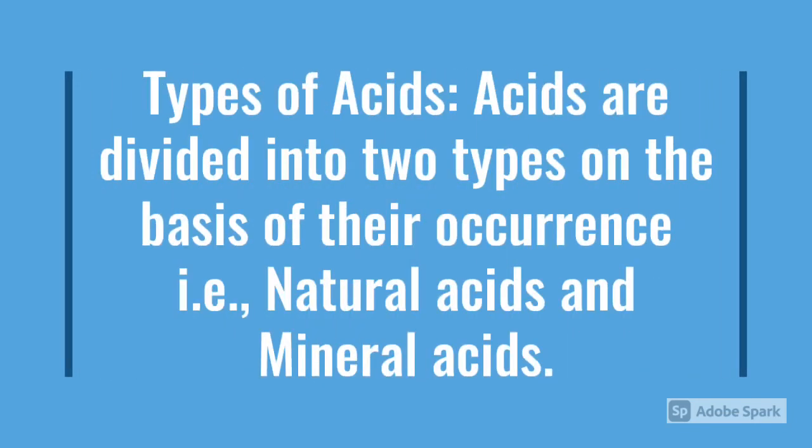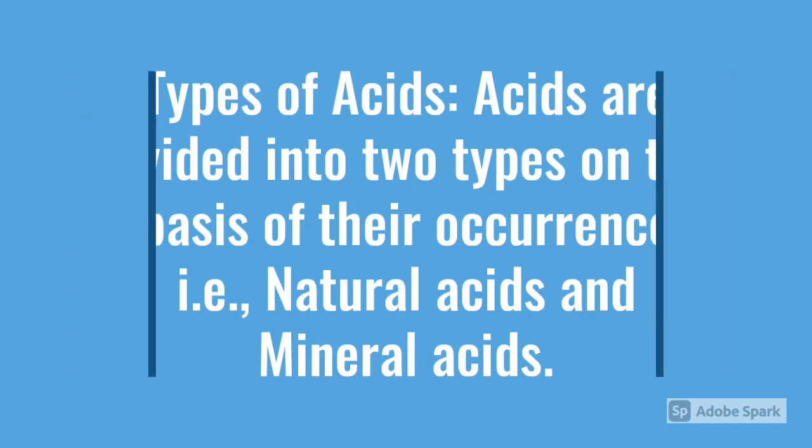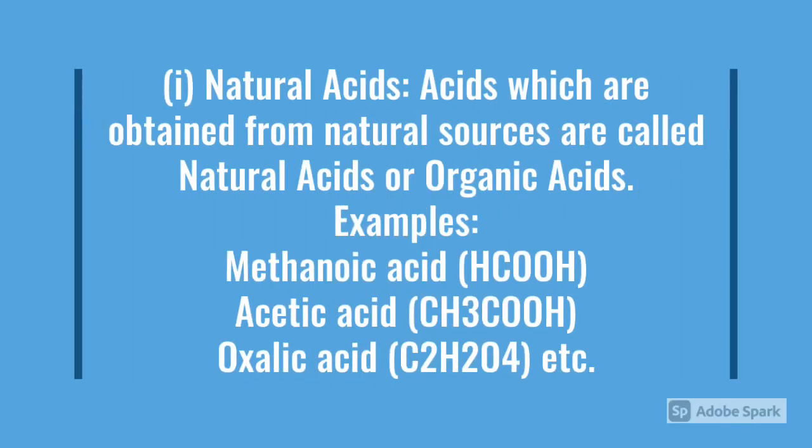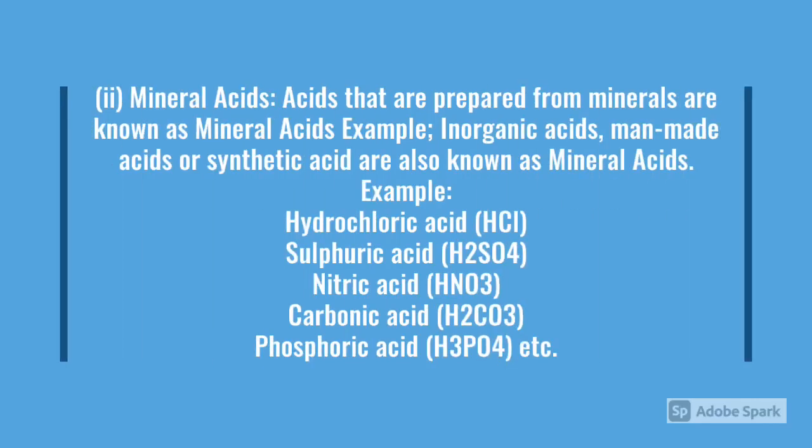Acids are divided into two types on the basis of their occurrence, that is, natural acids and mineral acids. Natural acids are those acids which are obtained from natural sources. Example: methanoic acid, acetic acid, and oxalic acid. Mineral acids are those acids which are prepared from minerals. They are also called inorganic acids, man-made acids, or synthetic acids. For example, HCl, sulfuric acid, nitric acid, carbonic acid, and phosphoric acid.